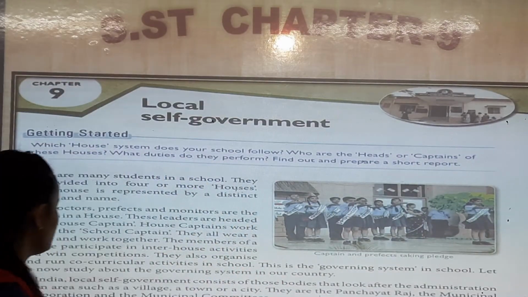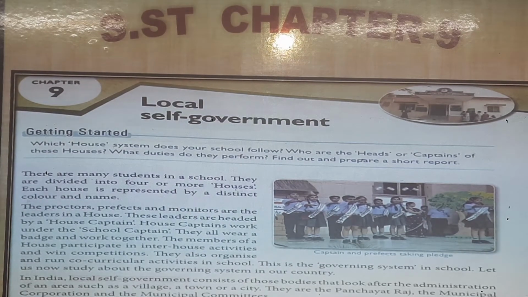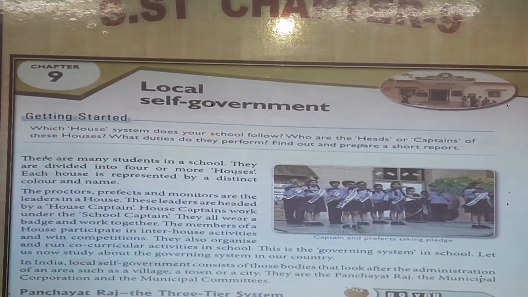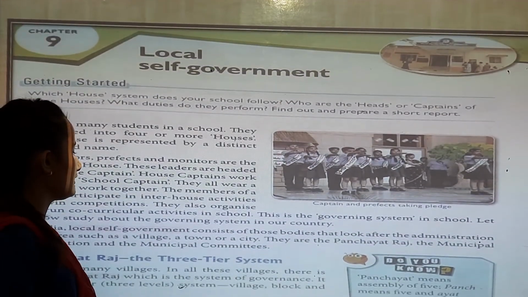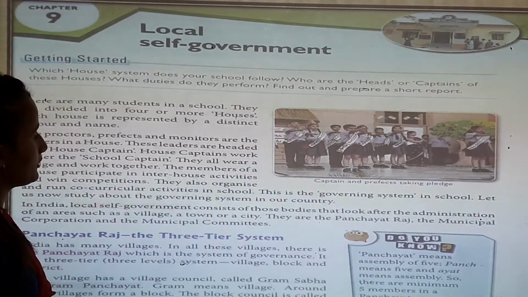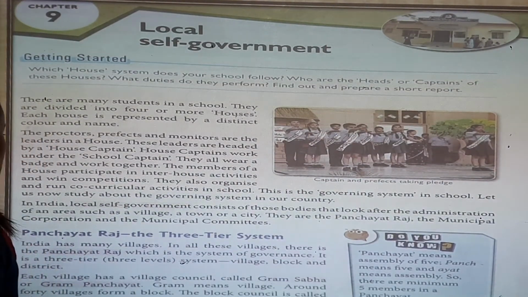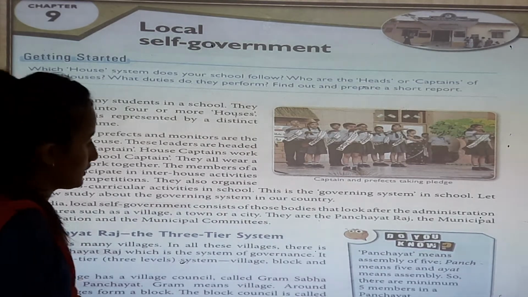Now they also organize and run co-curricular activities in school. This is a governing system in school. Let us now study the governing system in our country.